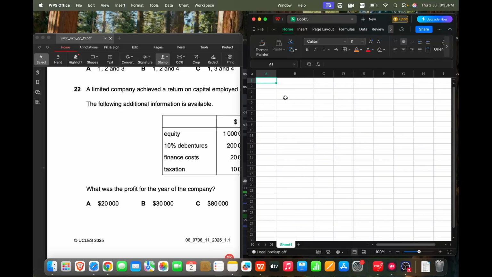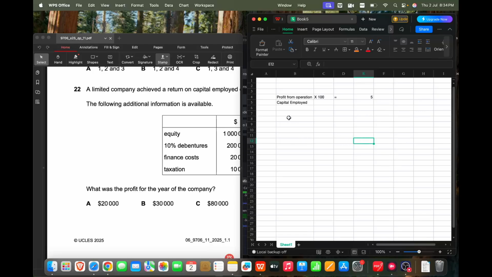Return on capital employed is very simple. So profit from operations, and this would be divided by capital employed and into 100, and it should give you 5.